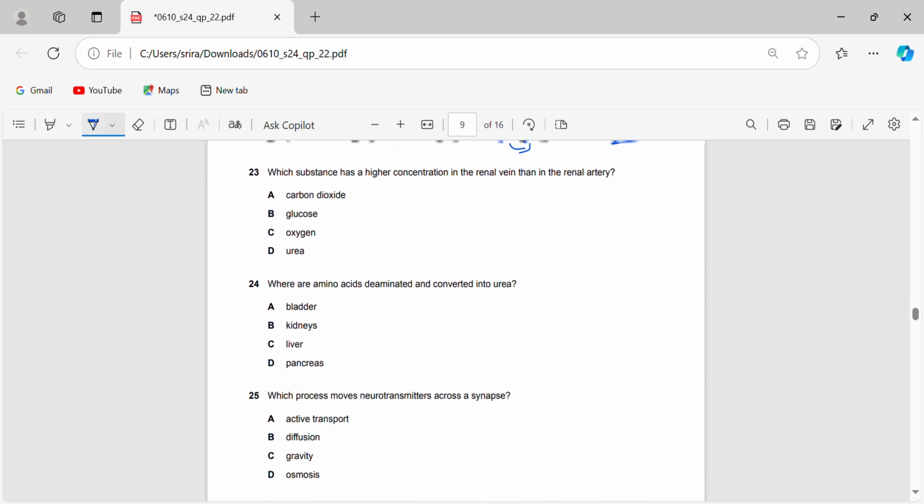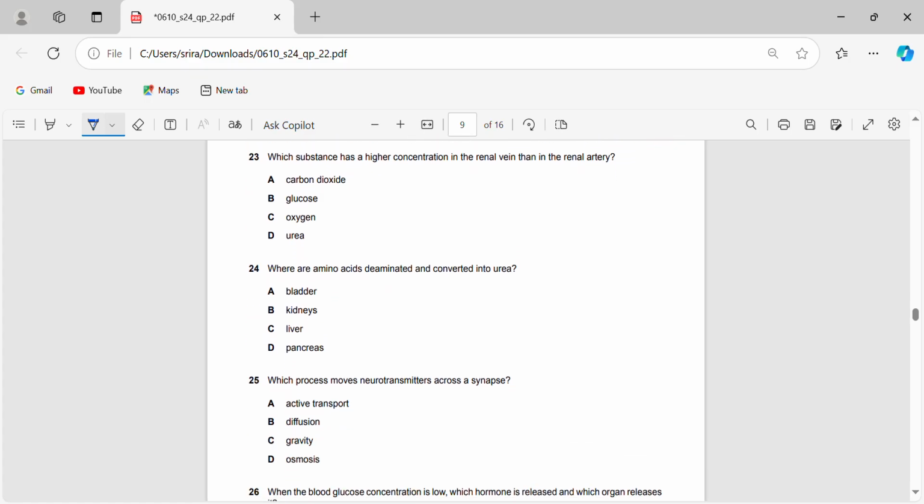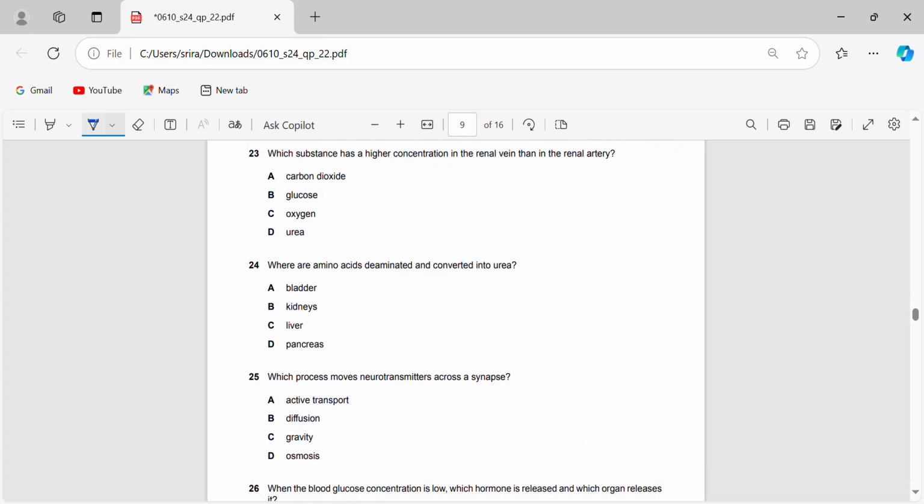Now let's keep moving on. Which substance has a higher concentration in the renal vein than in the renal artery? Okay, so in the renal vein, glucose and everything else is not going to be higher in concentration than in the renal artery, so we can straight away cancel all that out. Glucose, oxygen, no. Urea will go through to the bladder and be excreted through urine.